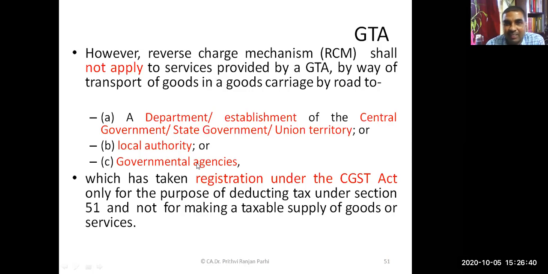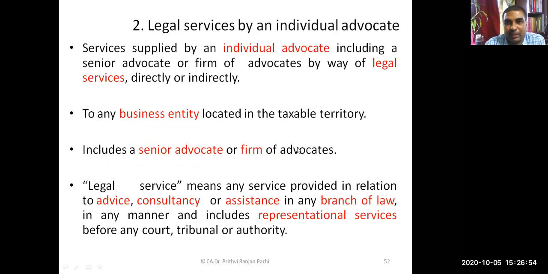Third case is that if goods transport agency is supplying to a department established by central government, state government, union territory, or to local authorities, or to government agencies registered under CGST Act, then also reverse charge mechanism will not be applicable. Understood this point? So that I can move to the next point. Should I move?